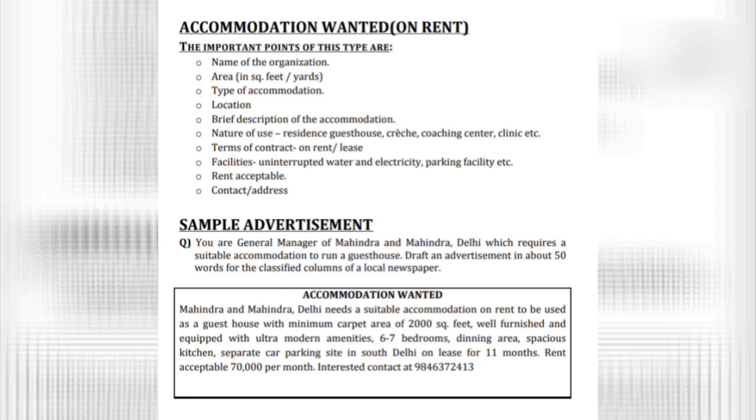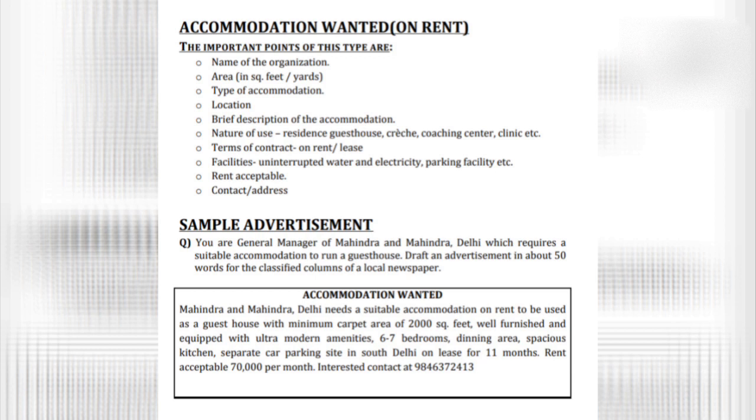Now once we have drafted an advertisement, let's move back to the checklist and see whether we have included all the points or not. The first point was the name of the organization. As it was given in the question, we have mentioned it here, Mahindra and Mahindra. Then the area we have mentioned.